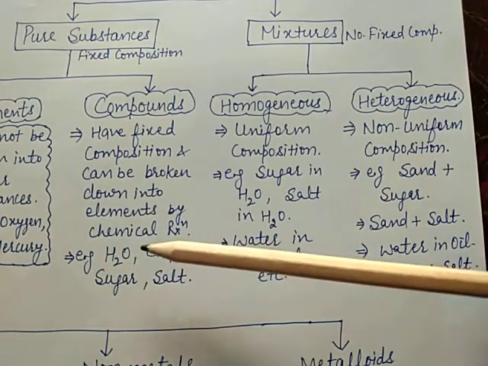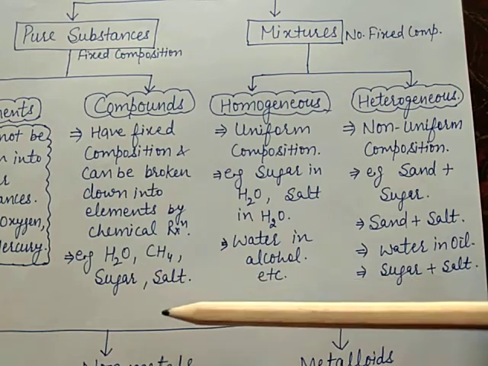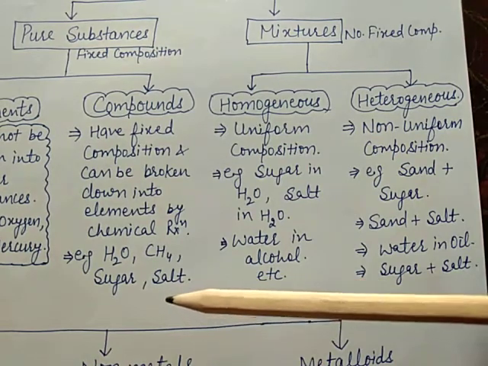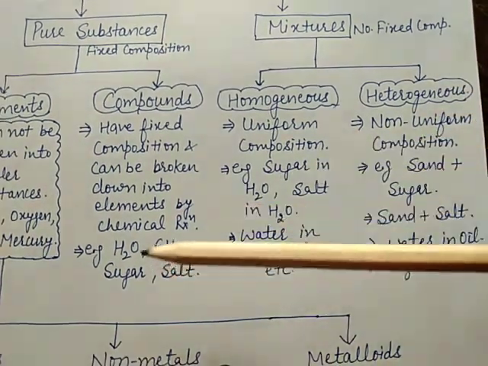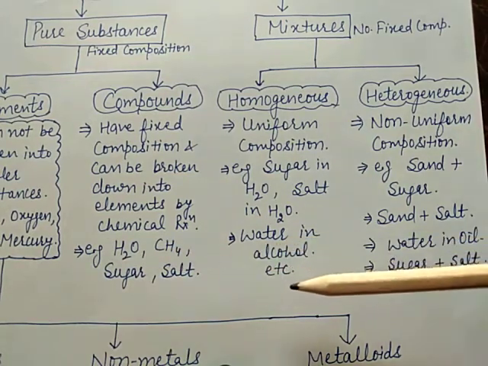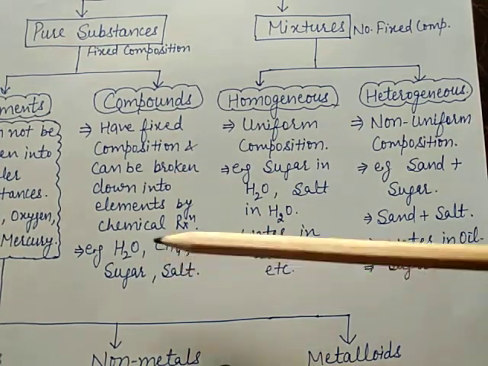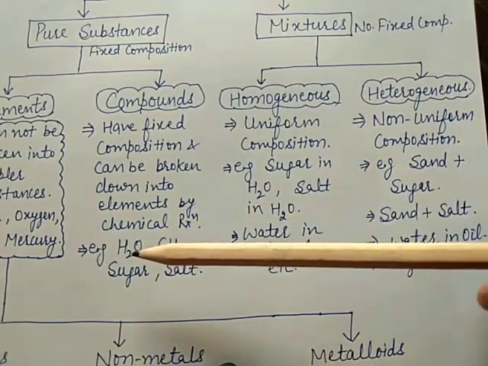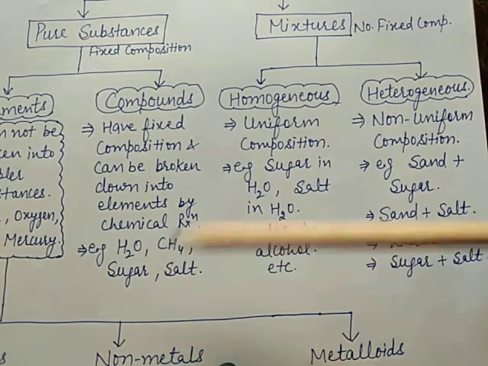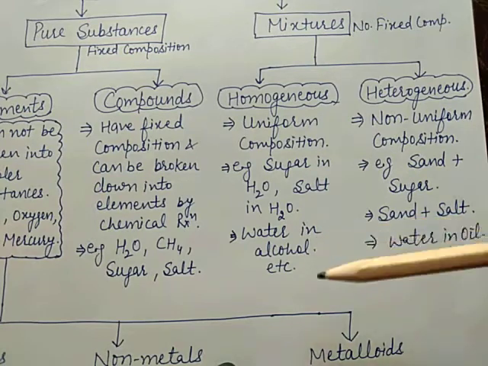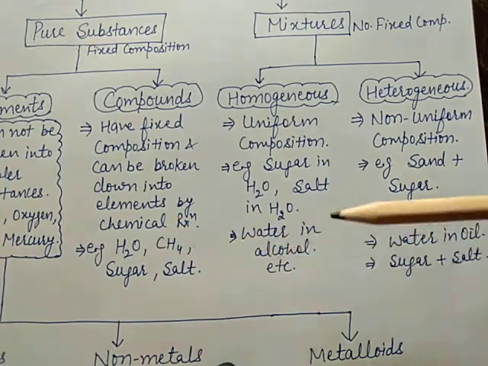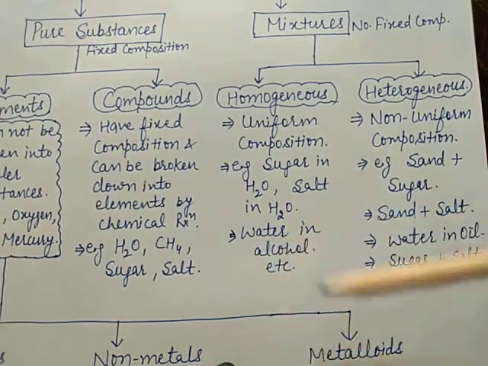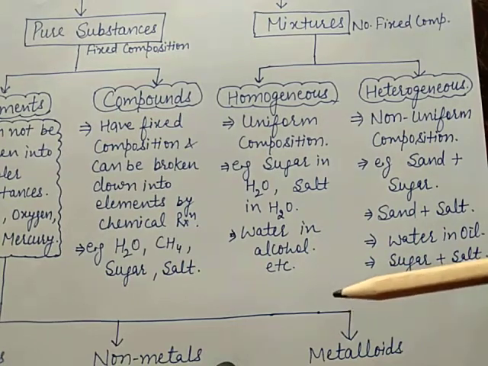Why is water a compound? Because water is made up of two elements, hydrogen and oxygen. 2 moles of hydrogen and 1 mole of oxygen combine to form water. So 2 multiplied by 1, the atomic mass of hydrogen, is in ratio to 1 multiplied by the atomic mass of oxygen, that is 16. It means the ratio 2 to 16 is 1 to 8. That ratio is fixed for the water molecule.